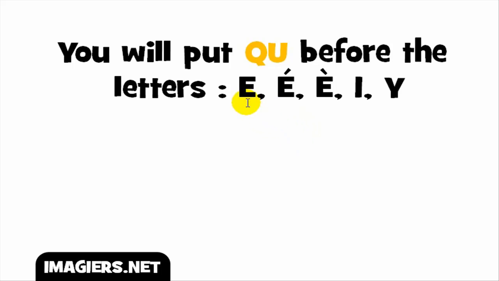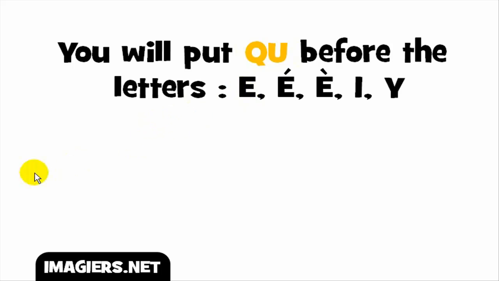Okay, but then we've got another way to write the sound k, especially if we combine it with other letters and these vowels especially. So accent aigu, remember it's the sound E. Accent grave, it's the sound E. And then I and Y. Y, remember that you will pronounce it like I. Okay? So before these letters, you will have to put this QU. Okay? So two letters just to get the sound k.